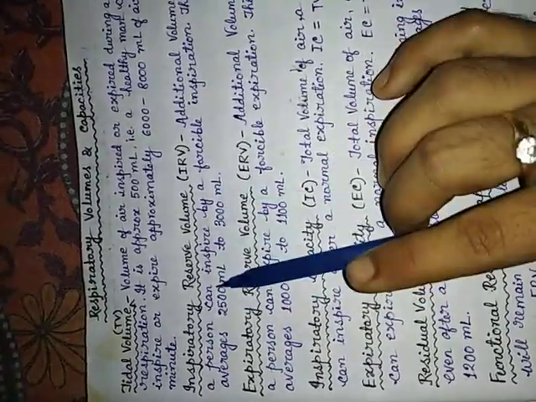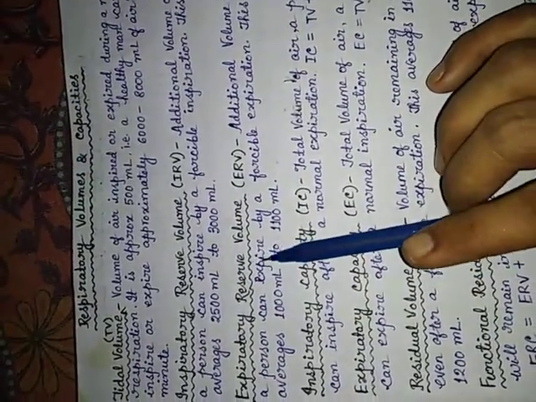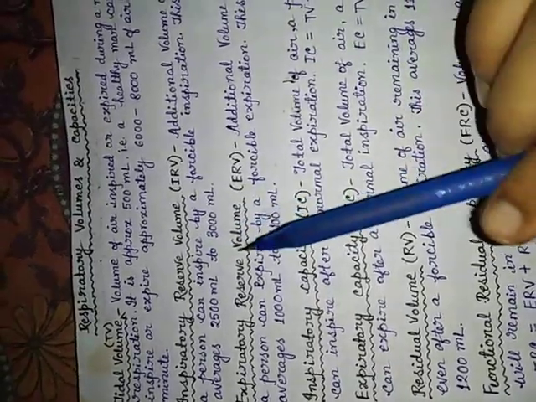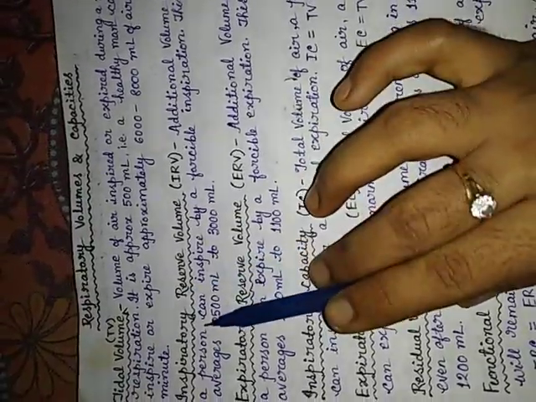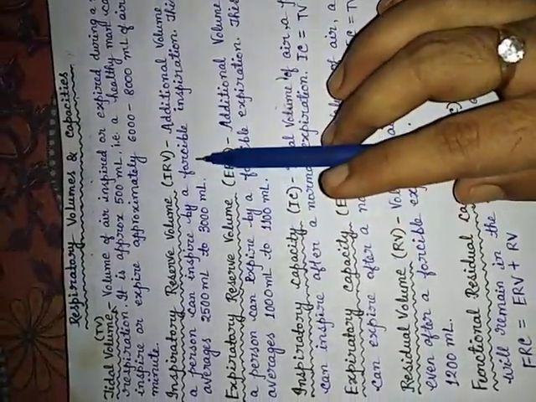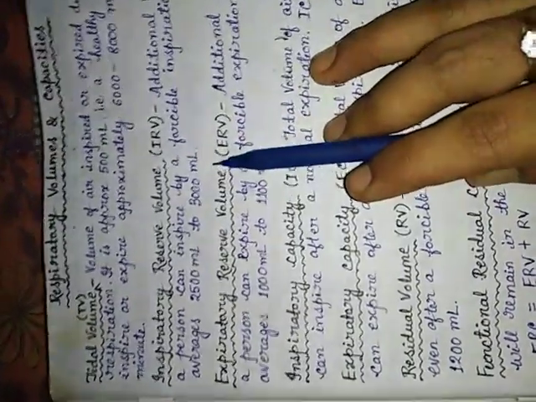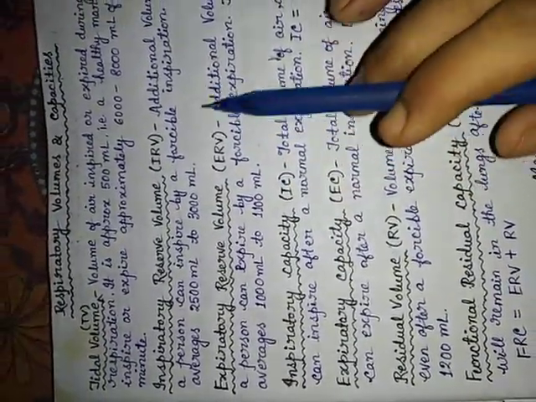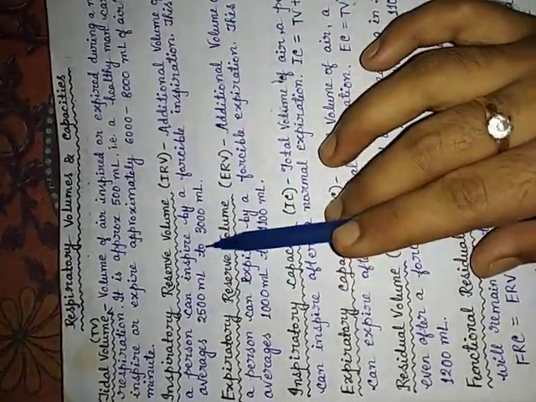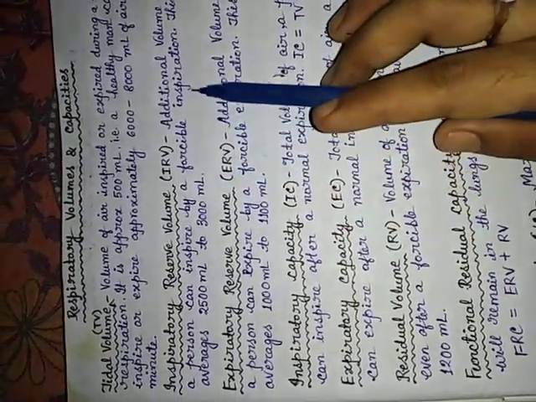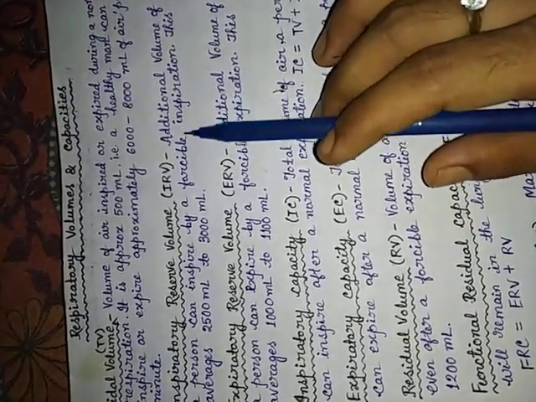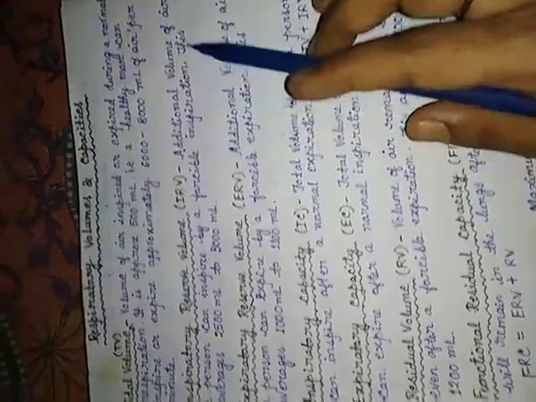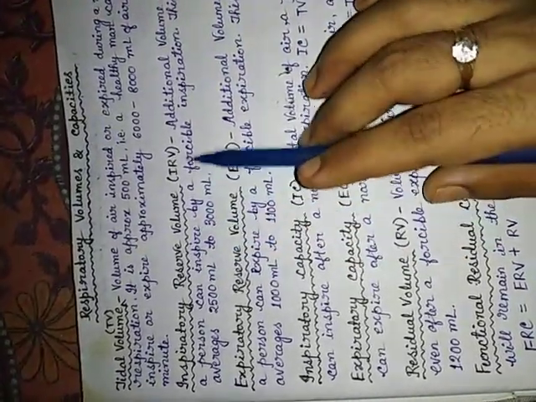Now there are two terms: inspiratory reserve volume and expiratory reserve volume. Actually, these two processes occur during forcible inspiration and forcible expiration respectively. Number 1, IRV. We all know that forcible inspiration and forcible expiration also occur during practicing yoga, coughing, sneezing, these types of actions. So, the additional volume of air a person can inspire by a forcible inspiration, not the normal, is IRV.